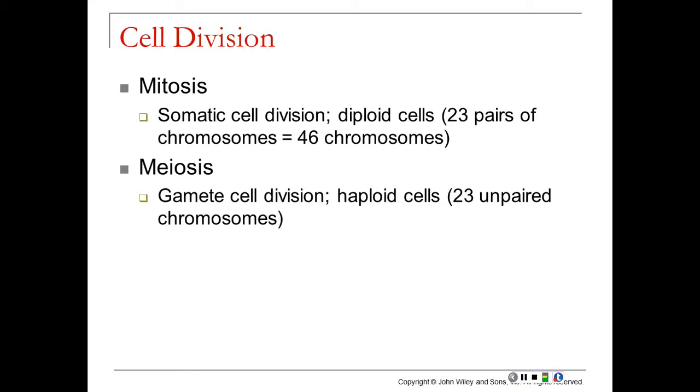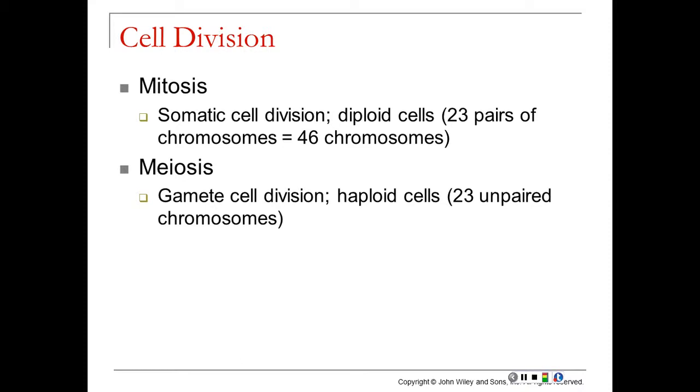The process of meiosis is a specialized type of cell division that only occurs in our gametes. This only occurs to form our sex cells, the eggs and sperm, which unite to form a new living being. They are made in the process of meiosis. Mitosis is all of the other body cells. So meiosis is gamete cell division.